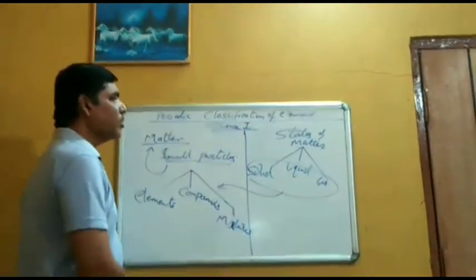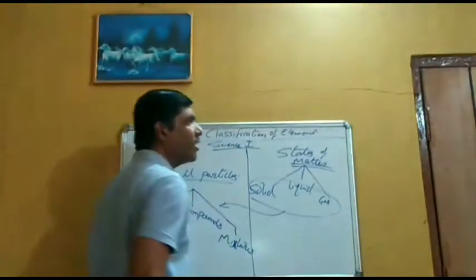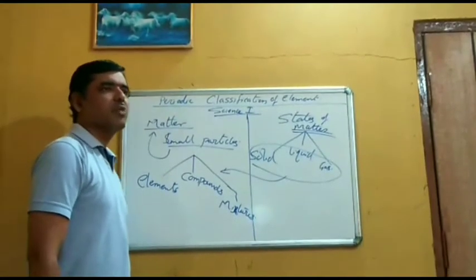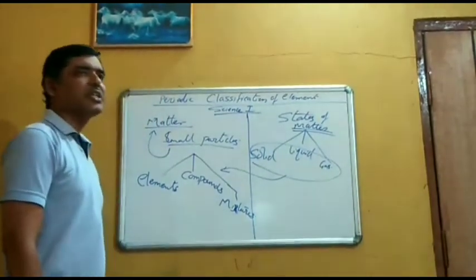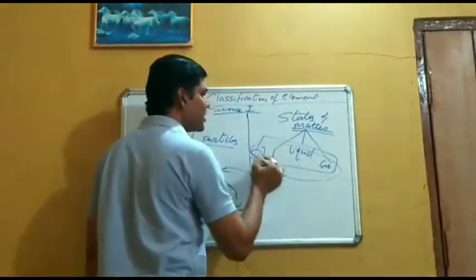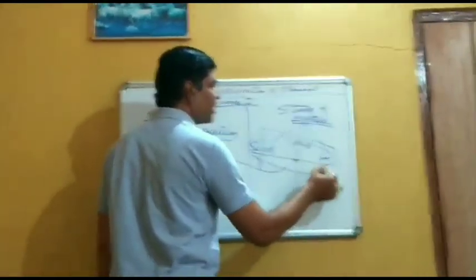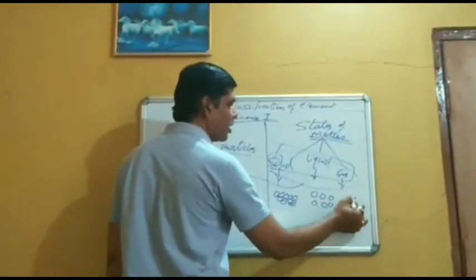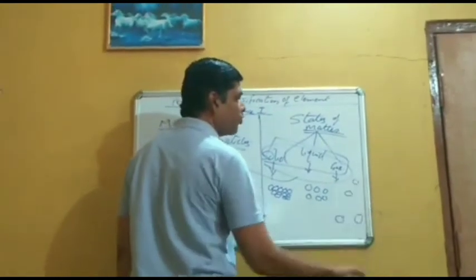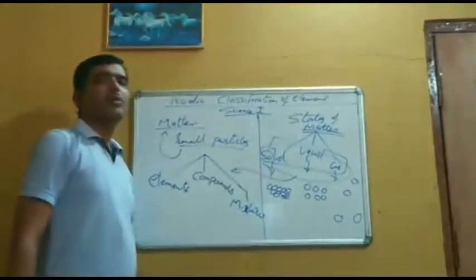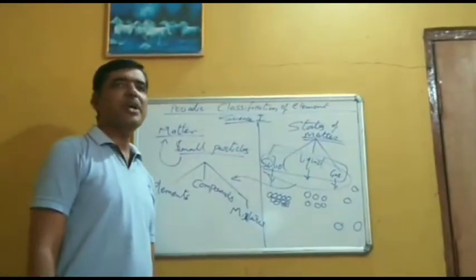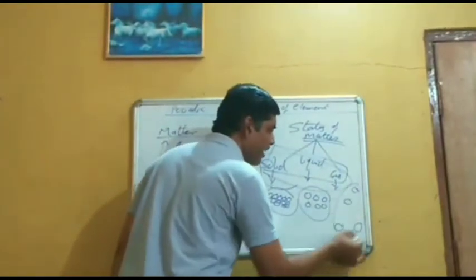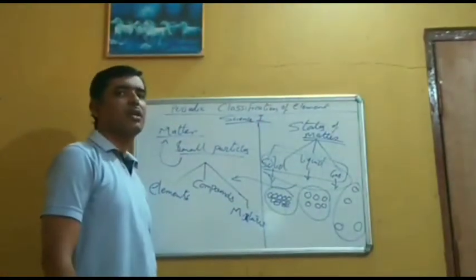So, we all know that what is surrounding us is matter. This material surrounding us is in three forms or three states, the three states we have already learned, that is solid, liquid and gas. In solid, the particles are a little bit far away from each other. In gaseous, the particles are too far away from each other. So, in matter, the attraction power differs, and because of this attraction power, the state of matter differs.